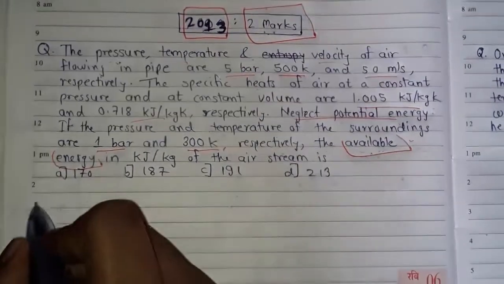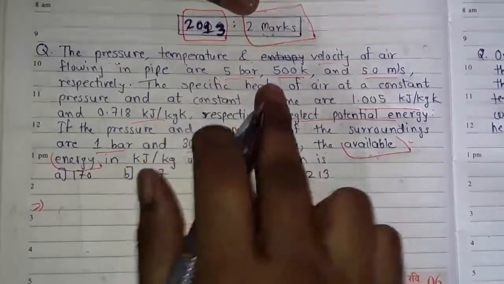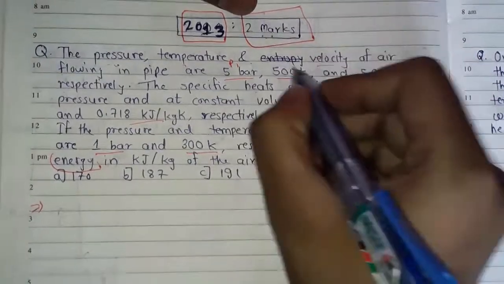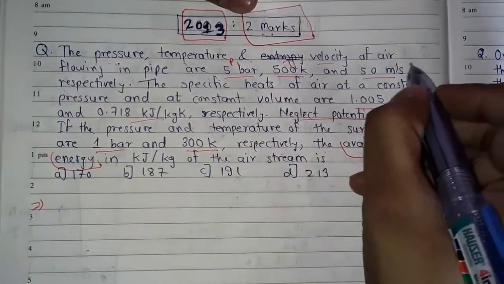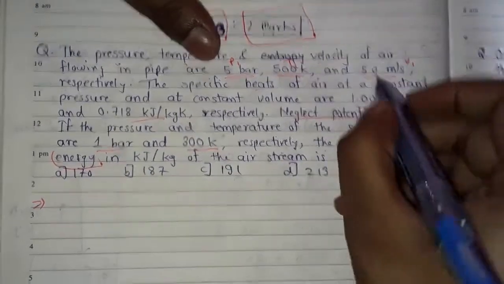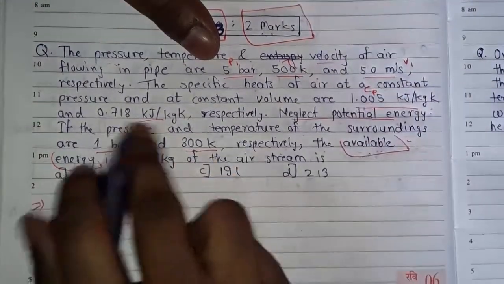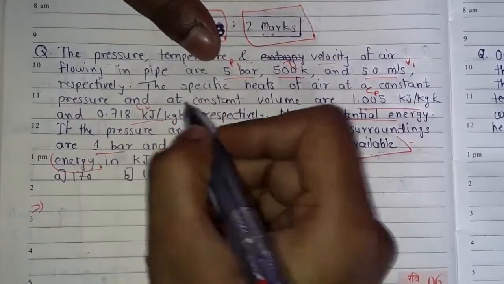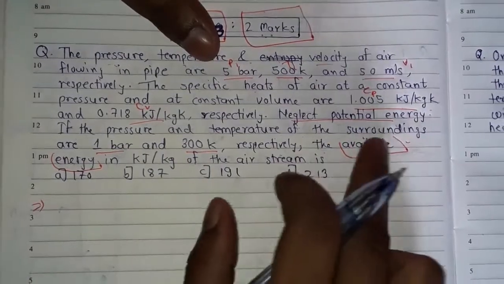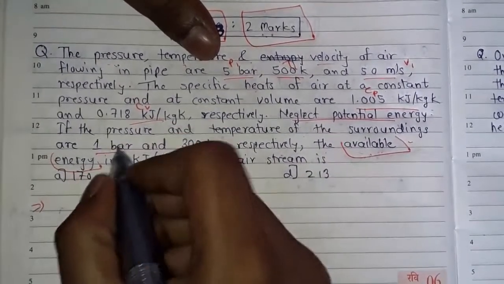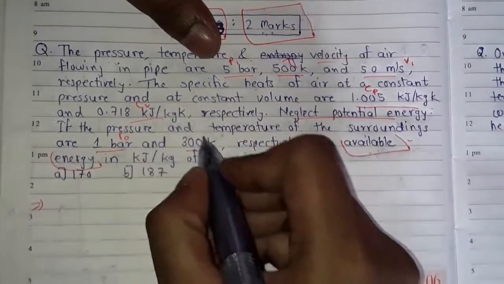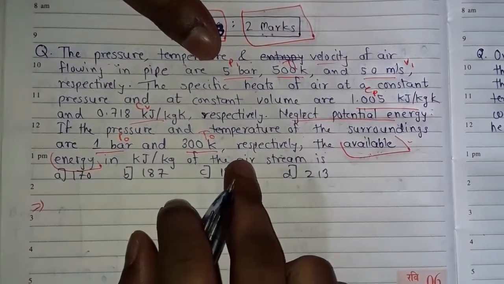These are the options. Now here friends, from the question, this is P1, this is T1 and here it is V1. The specific heats, this is Cp and this is Cv, and here we have the ambient characteristics, that is P0 is 1 bar and T0 is equal to 300 Kelvin.